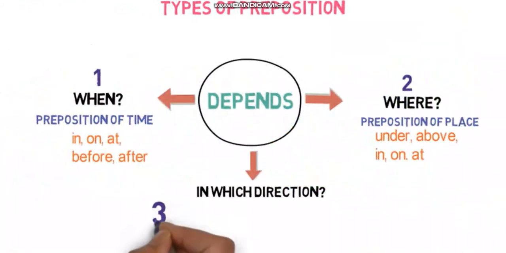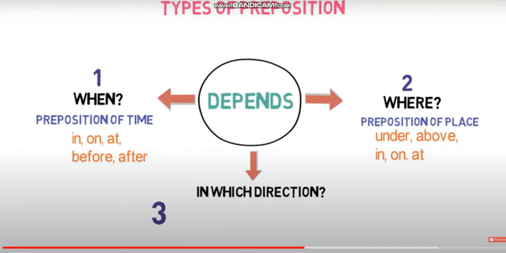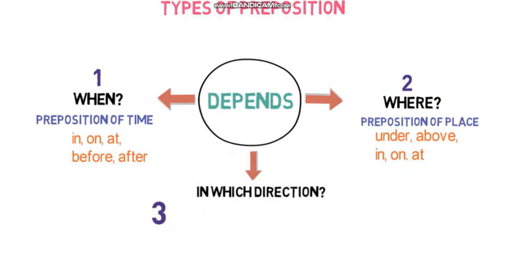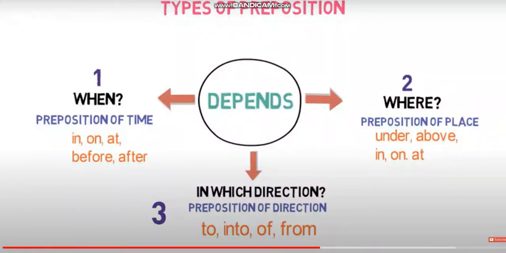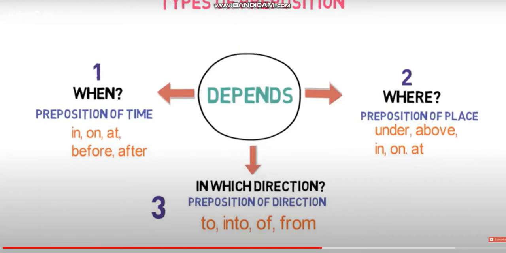Now, let's look into the next type. The preposition that describes where to go or where to put something is called a preposition of direction. Some examples of them are to, into, of, from. Prepositions which show the direction are basically to, into, of, from, which show the direction towards which we have to perform. Let's take examples to make things clear.